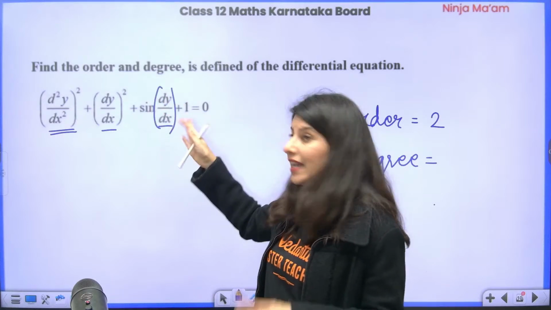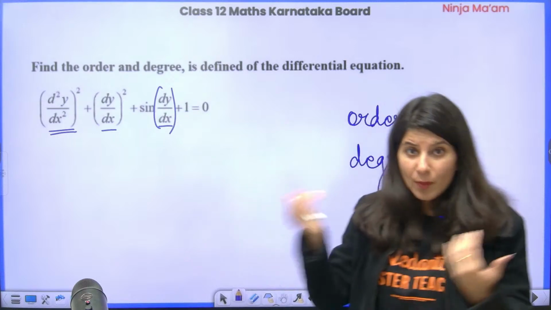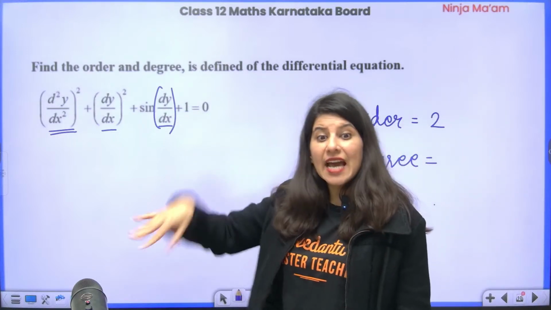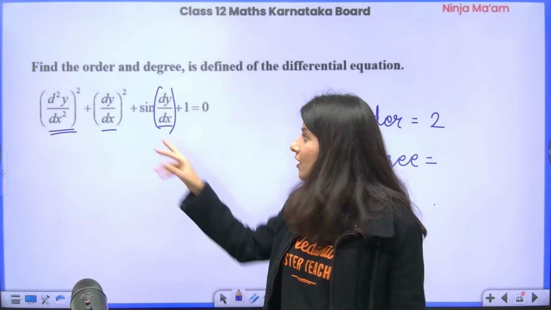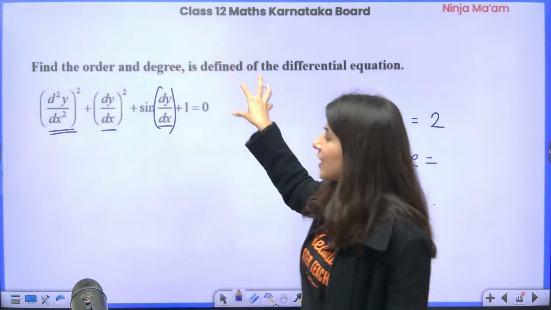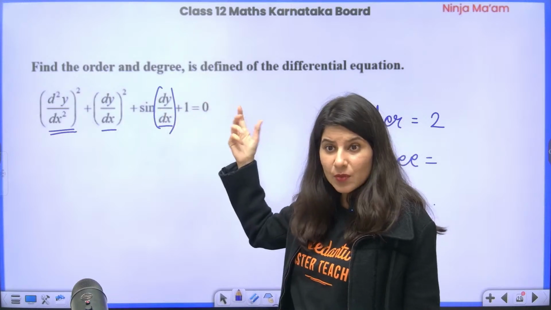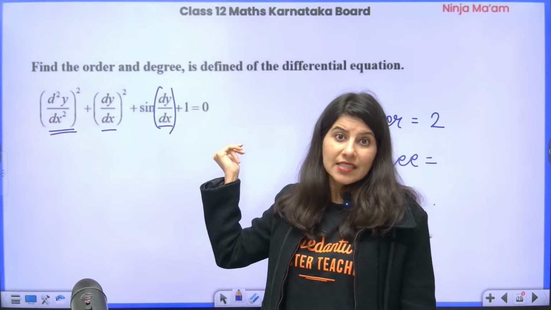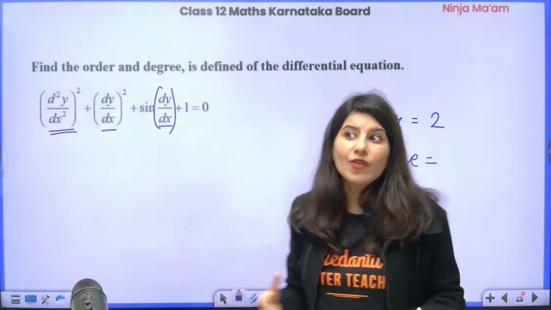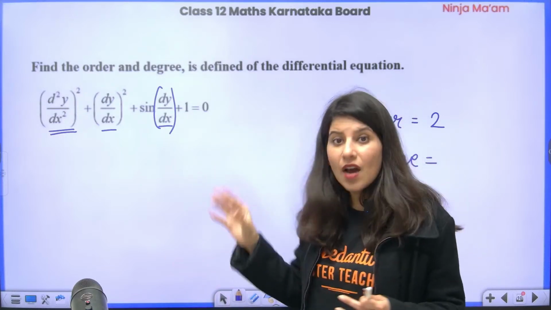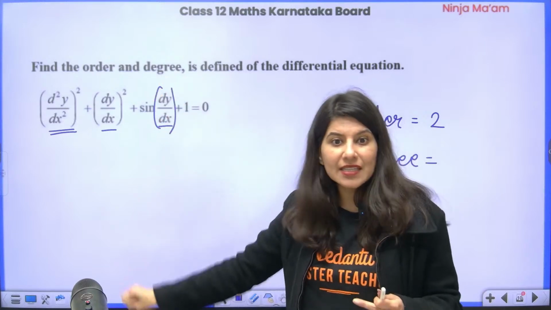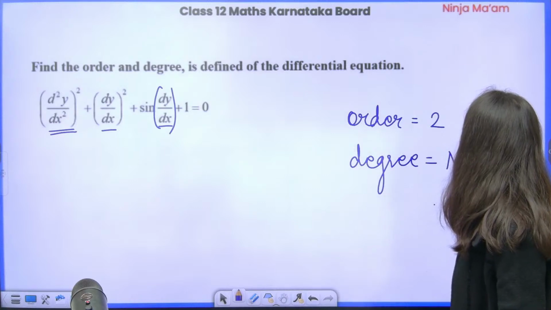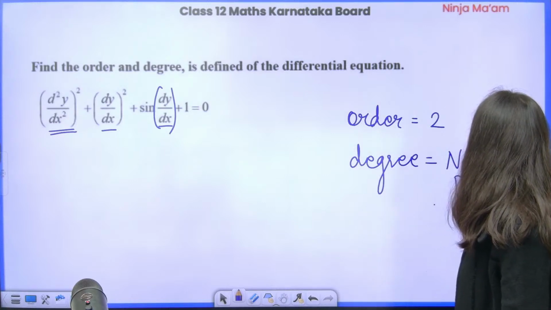So if you try removing dy by dx from inside of sine, you will end up getting sine inverse on the right hand side. So shift everything towards the right hand side and eventually apply sine inverse. So now your other differential coefficient will get stuck inside sine inverse. So again, there is no way I can take this dy by dx out from this sine. So that is why degree is not defined. Degree not defined, my dear students.